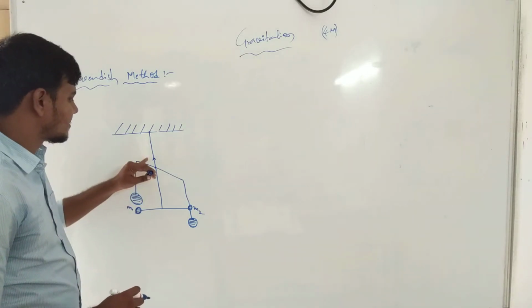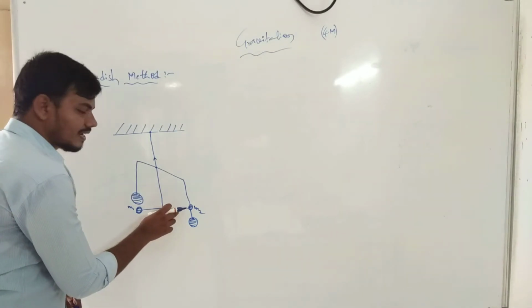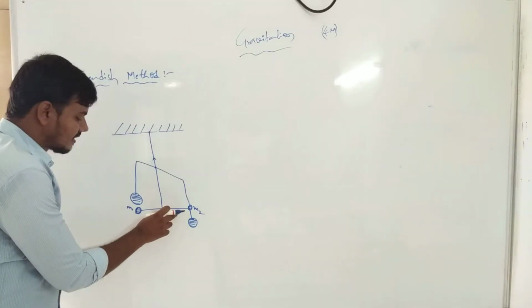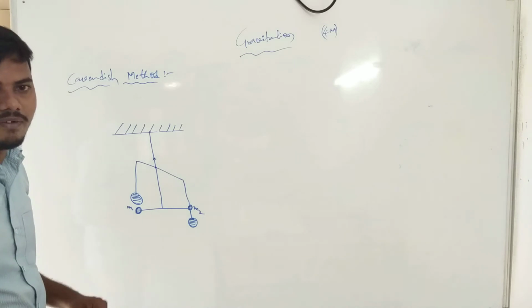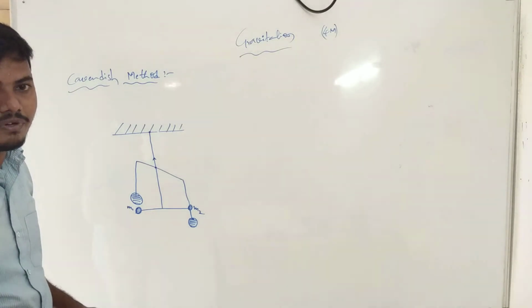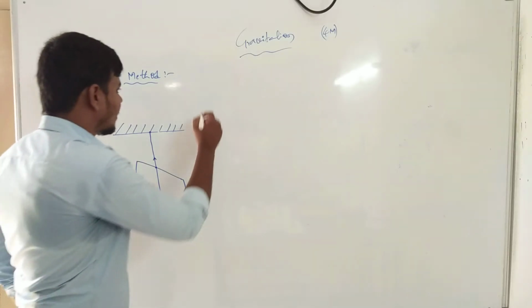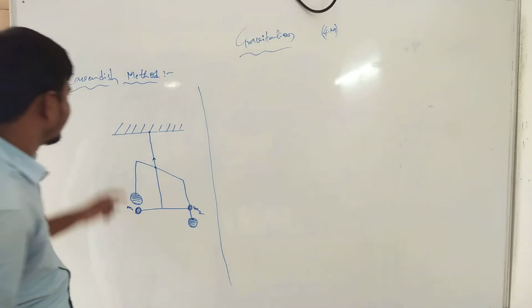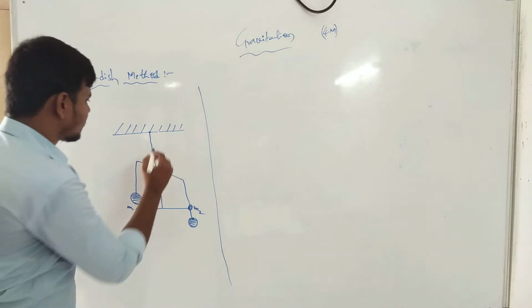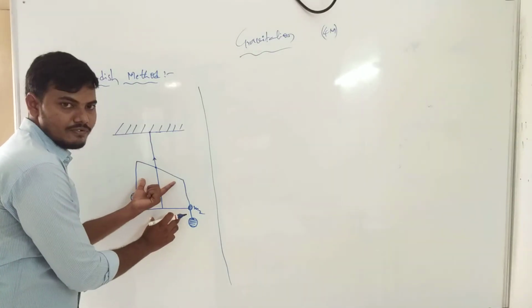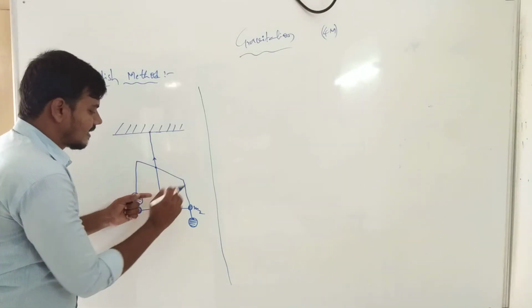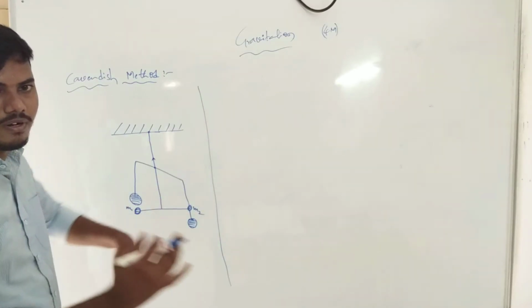Here the twisting force is equal to the force of the masses in the universal law of gravitation. We apply the universal law of gravitation at these positions. The balls rotate as the string twists, and they again rotate to constant positions.